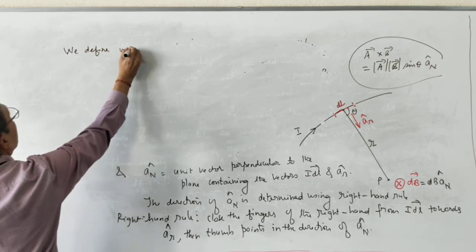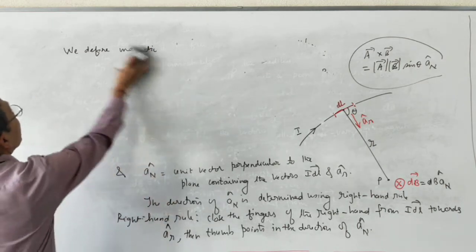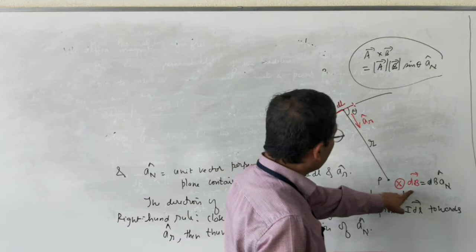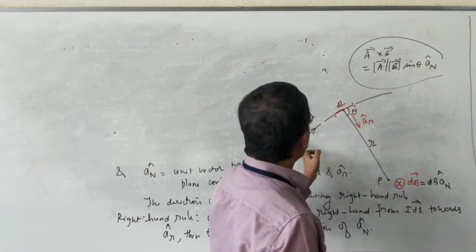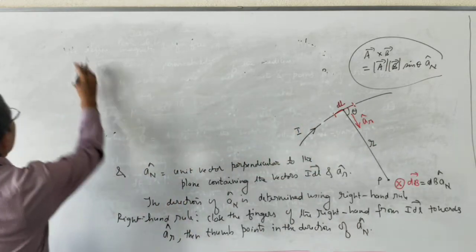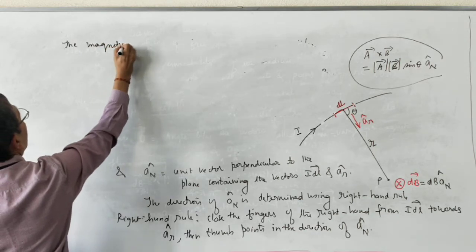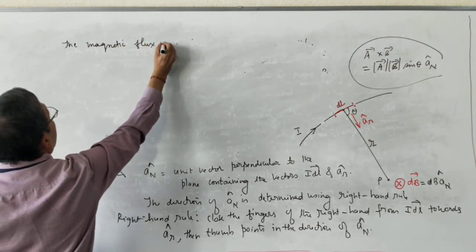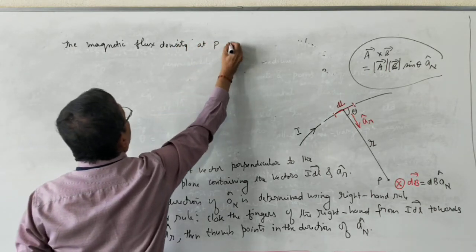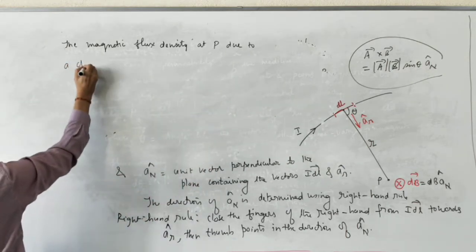We define magnetic flux density. Before this, we have found what is vector dB. So what is the magnetic flux density due to the entire conductor? For the current to flow, let us assume the conductor to be a closed conductor. The magnetic flux density at point P due to a closed conductor